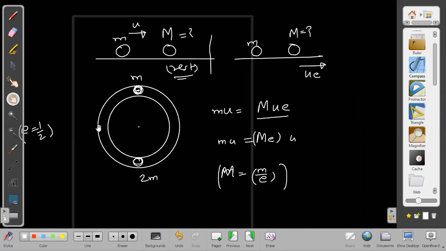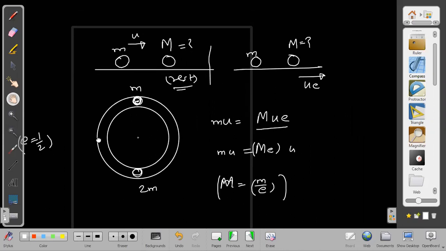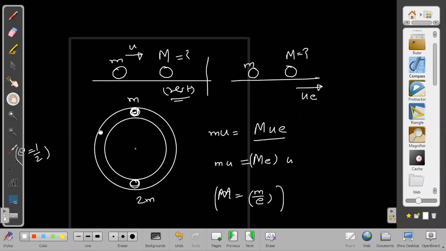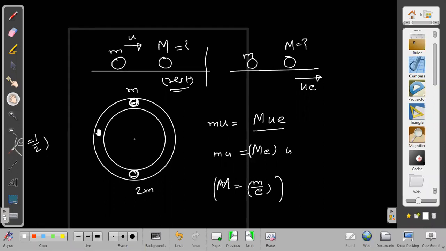See, this thing will always happen in such cases. Can I say in general that they will exchange the velocities? I think we cannot say that they will exchange the velocities; only for the rest case can we do that. In the rest case they are able to exchange, but in other cases they will not.